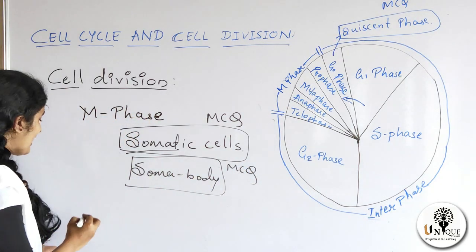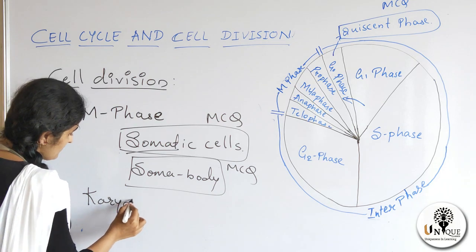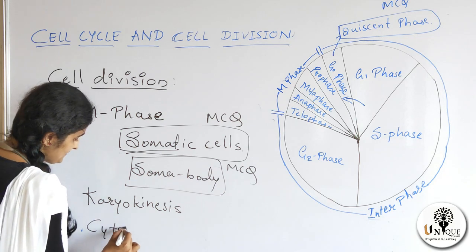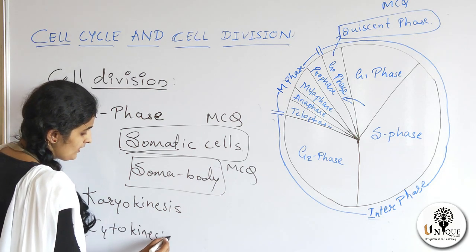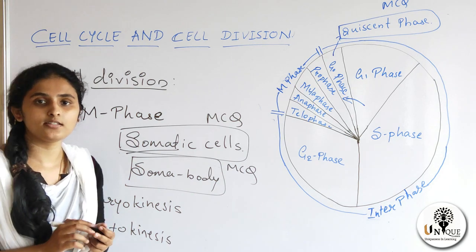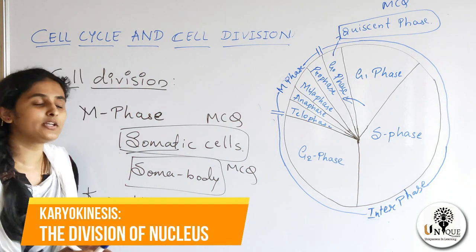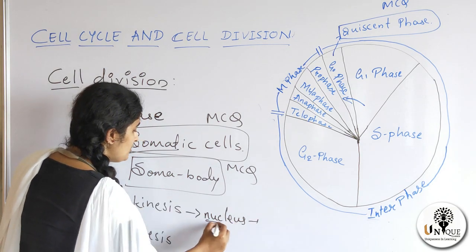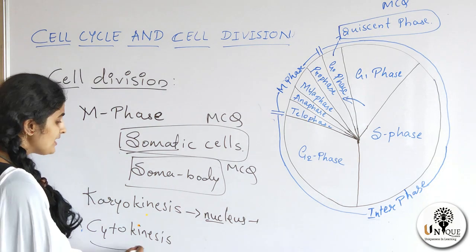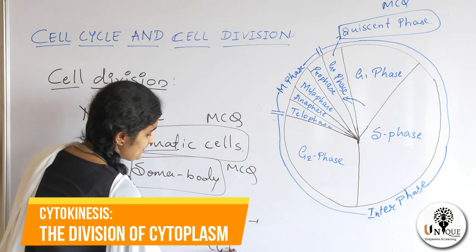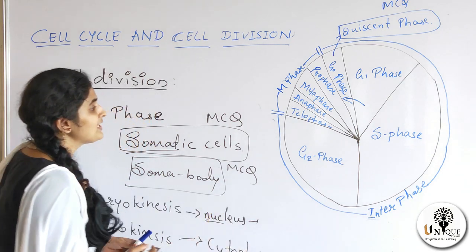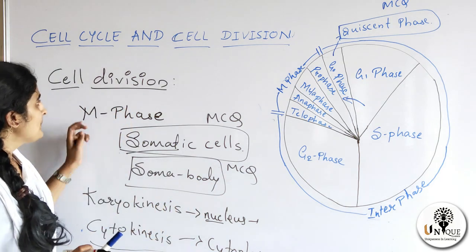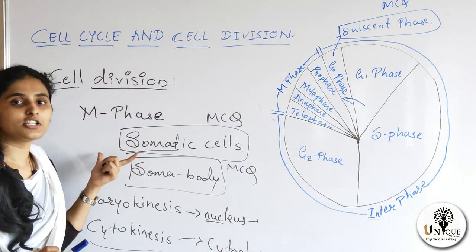M phase starts with karyokinesis and ends with cytokinesis. Now what is karyokinesis and cytokinesis? Karyokinesis is the division of nucleus. Kary means nucleus or nut. Cytokinesis means division of cytoplasm. So the M phase starts with the division of nucleus and ends with the division of cytoplasm. This is the cell division or M phase. This is the introduction about M phase.